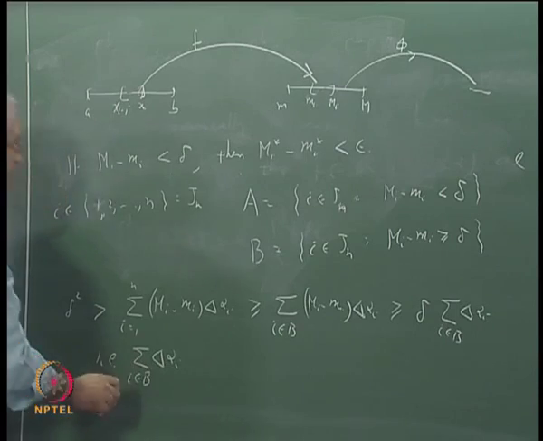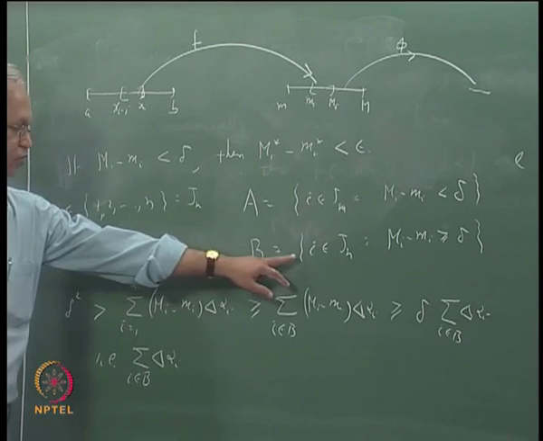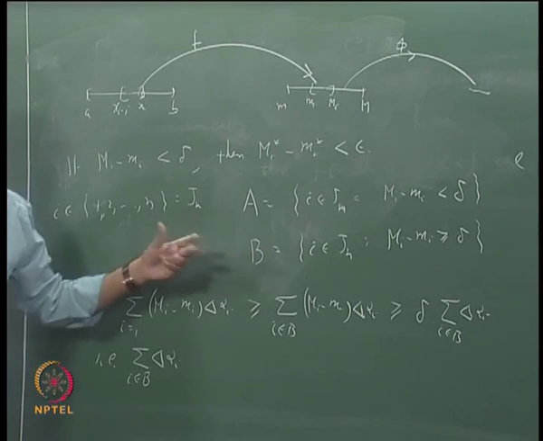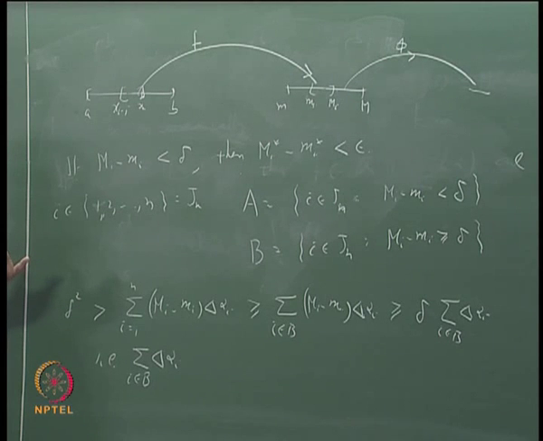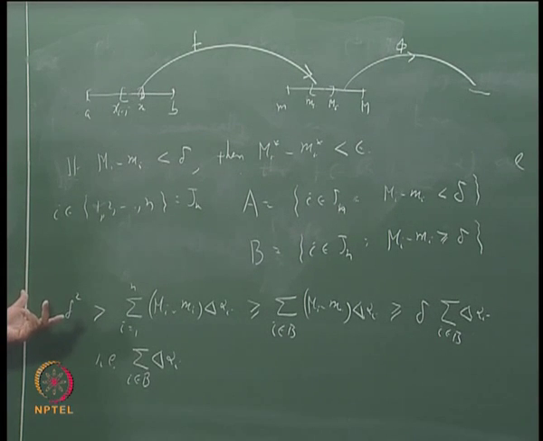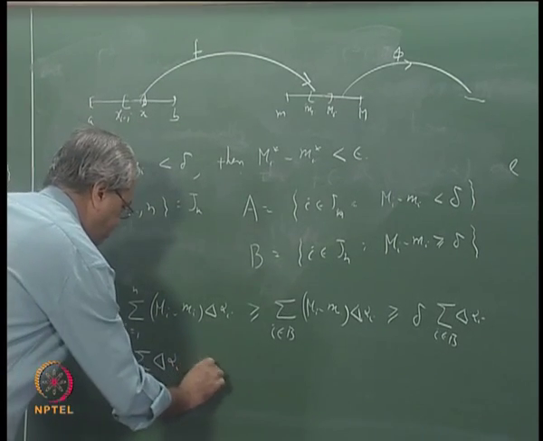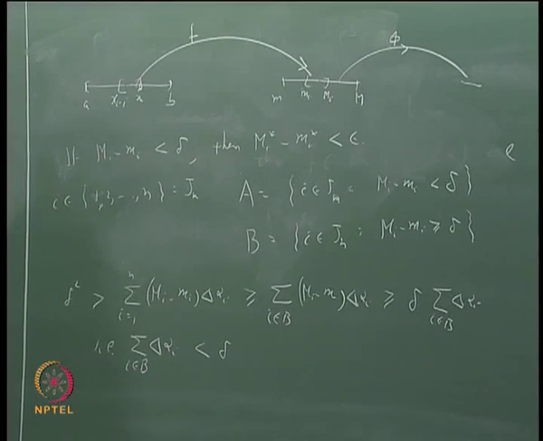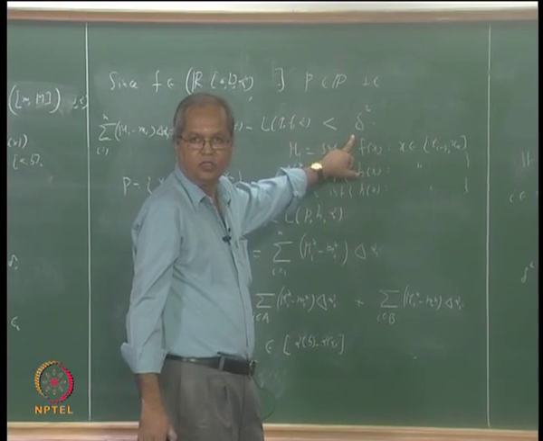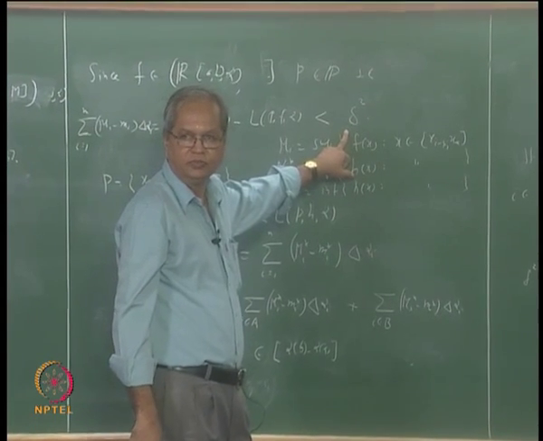That is, for those intervals corresponding to I belonging to b, the sum of delta alpha I is less than delta. Now you will understand why we took delta square here.